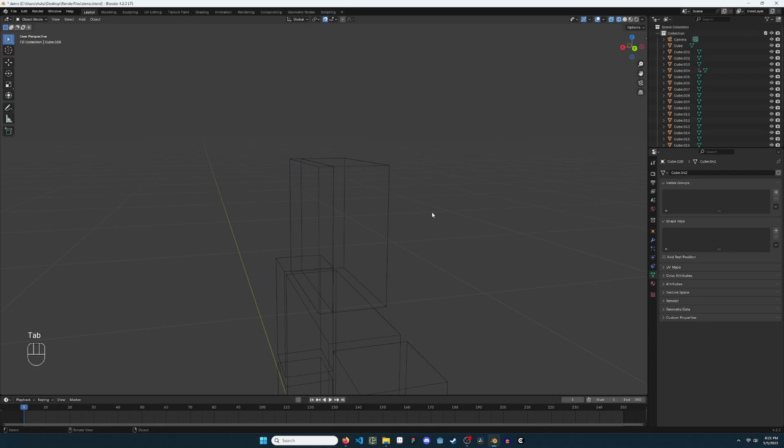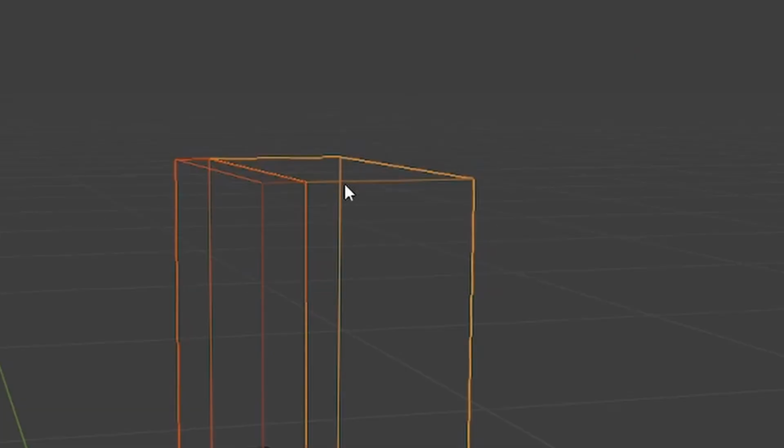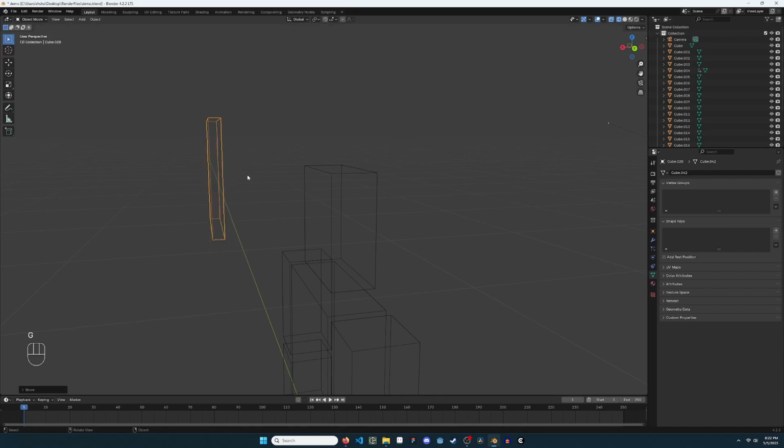To parent one object to another one, click the child object first. Hold Shift and click the parent object. Press Ctrl P and select Object. Moving the parent will move the child by a relative amount.